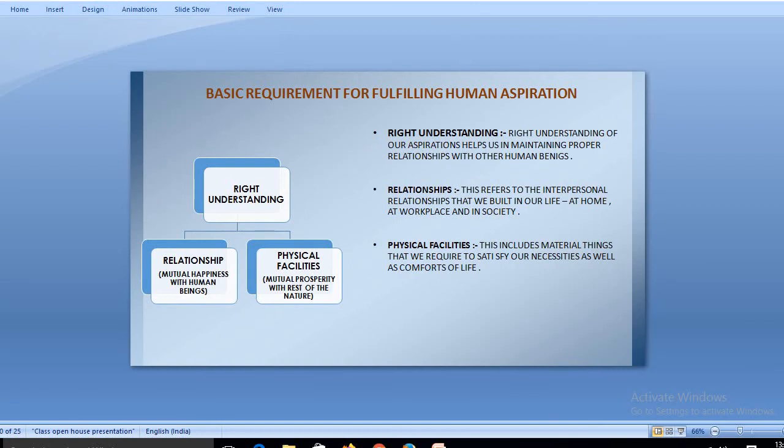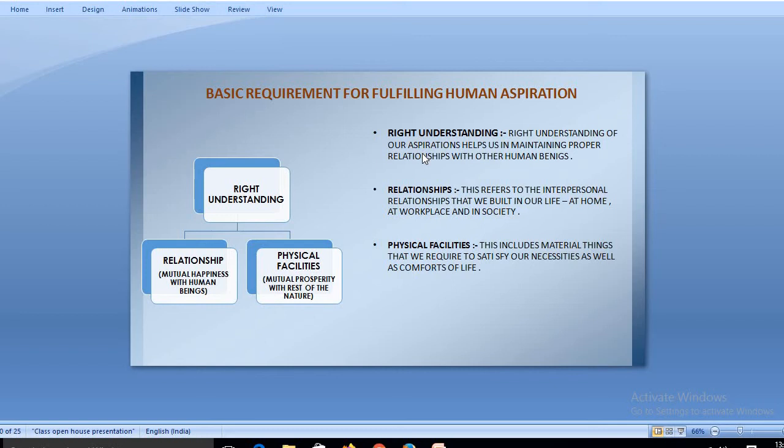What are the things that we require in life to fulfill the basic human aspirations? There are three things that are majorly required. The first is right understanding, the second is relationship, and the third is physical facilities. These are the three things a person needs to fulfill their basic human aspirations. Right understanding of our aspirations helps us in maintaining proper relationships with other human beings. Right understanding develops right thinking in us, and when we develop right thinking, we are able to judge our relationship with the other person.